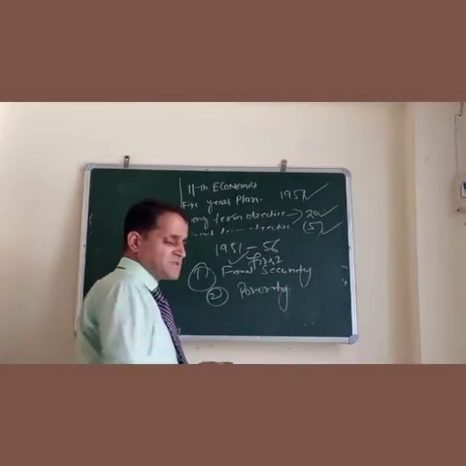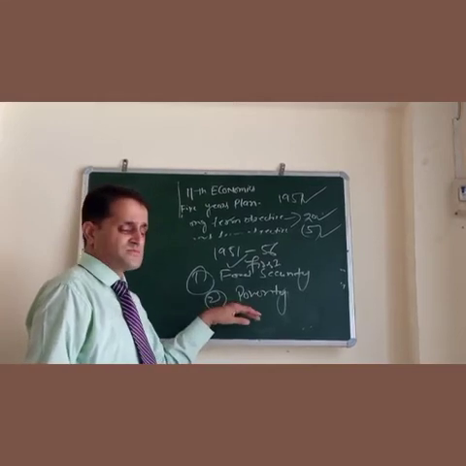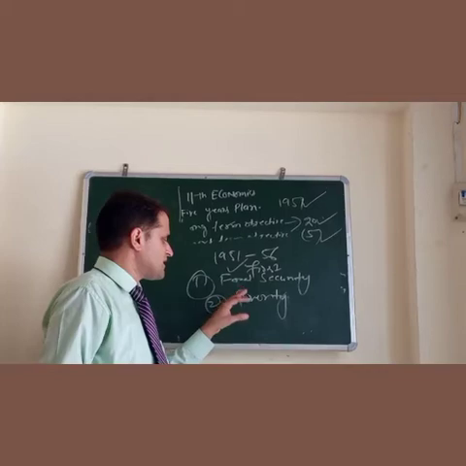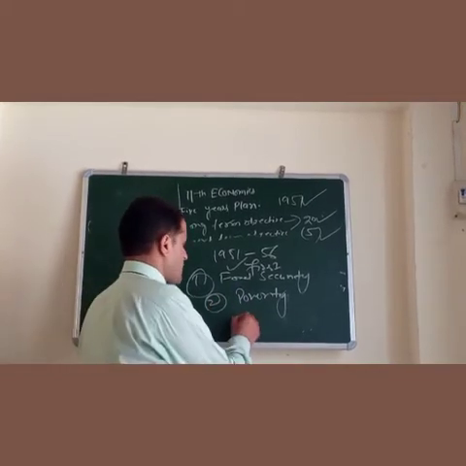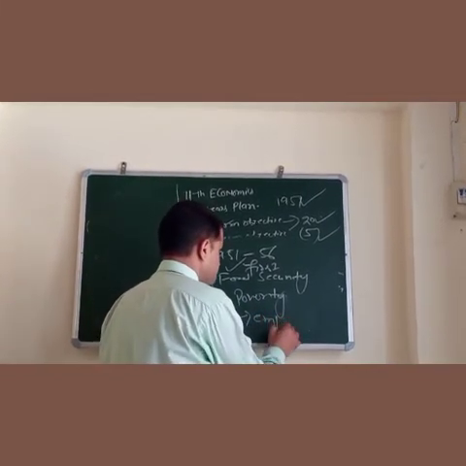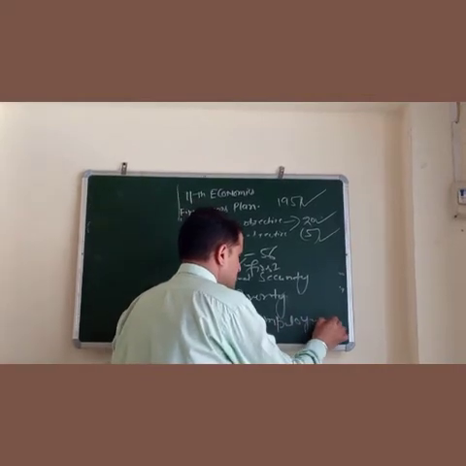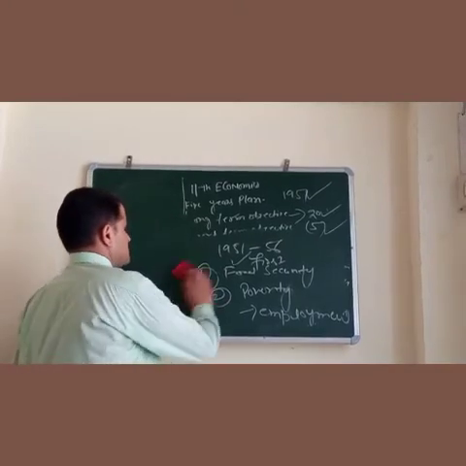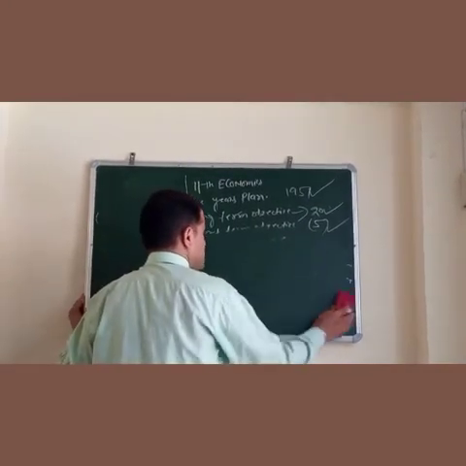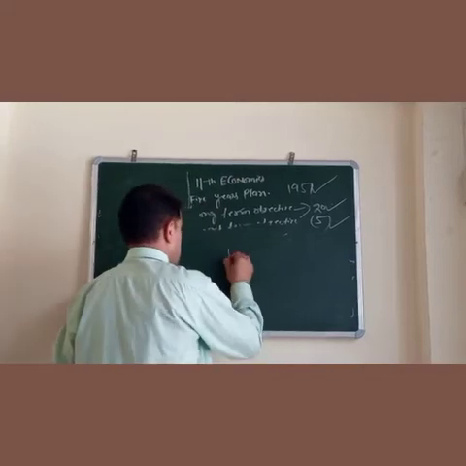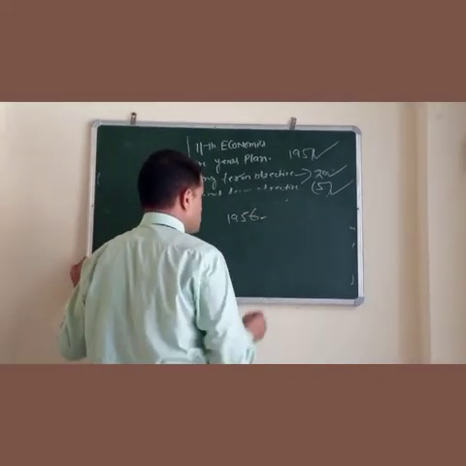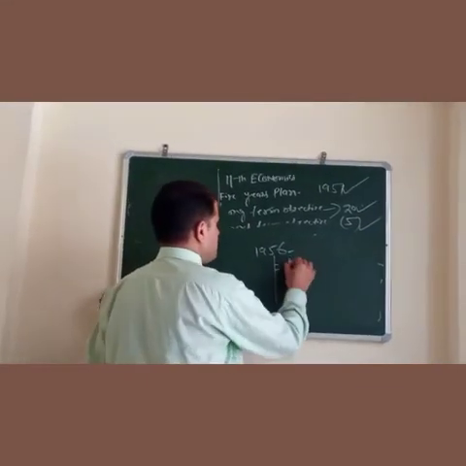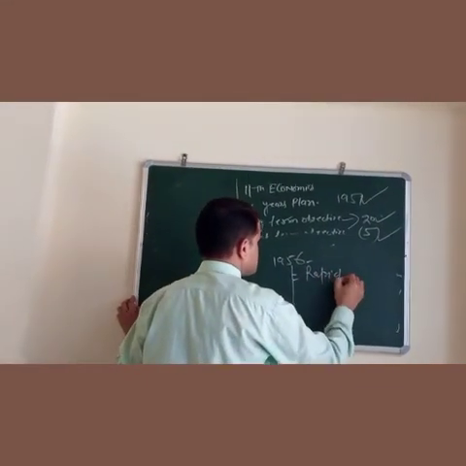Then poverty was the major problem in the Indian economy that we faced from the time of the Britishers. So it has to be reduced, or employment has to be increased. Employment, right? That was the main thing we discuss in this plan. Then, in 1956, we started the next plan. That was also a 5-year plan, but the basic objective was rapid industrialization.